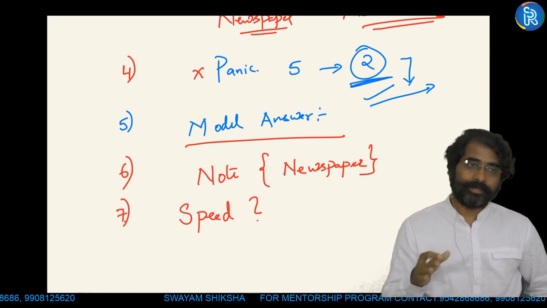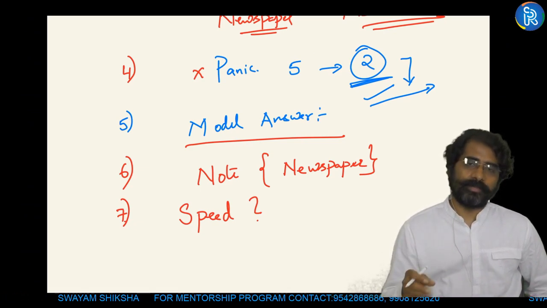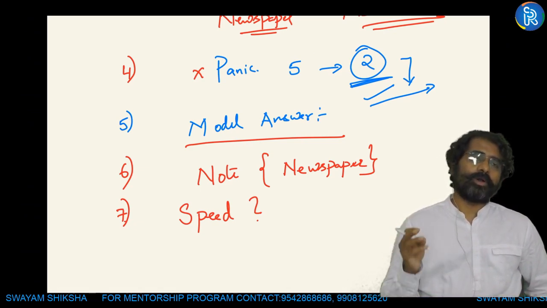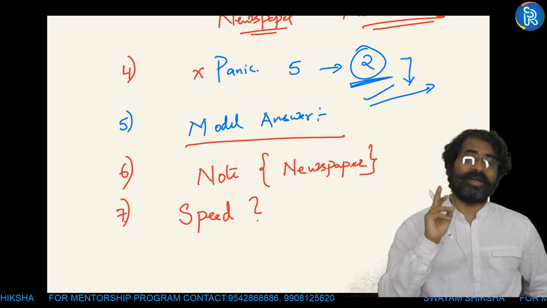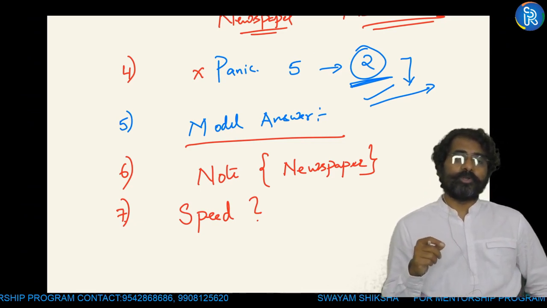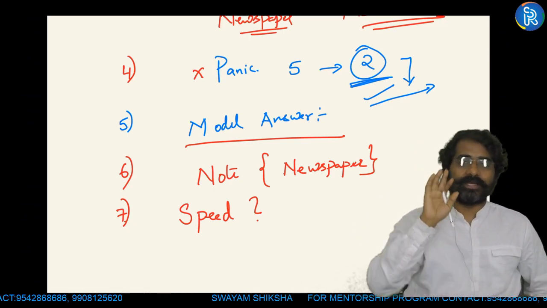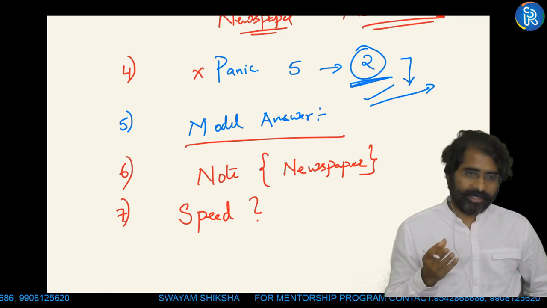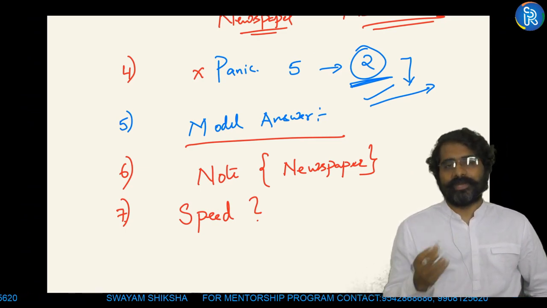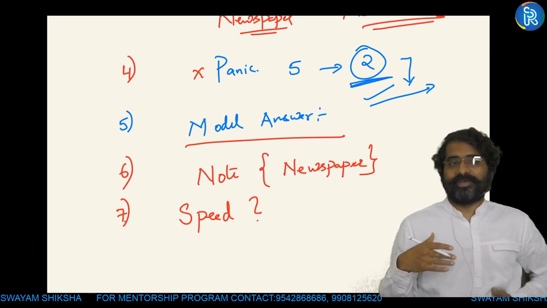But at the same time, for example, if you have to write an answer in 9 minutes and you are taking 15 or 20 minutes, you should have the timing in mind. If possible, write at the top how much time you have taken, 15 minutes or 20 minutes, so that I get to know where you stand in terms of speed.